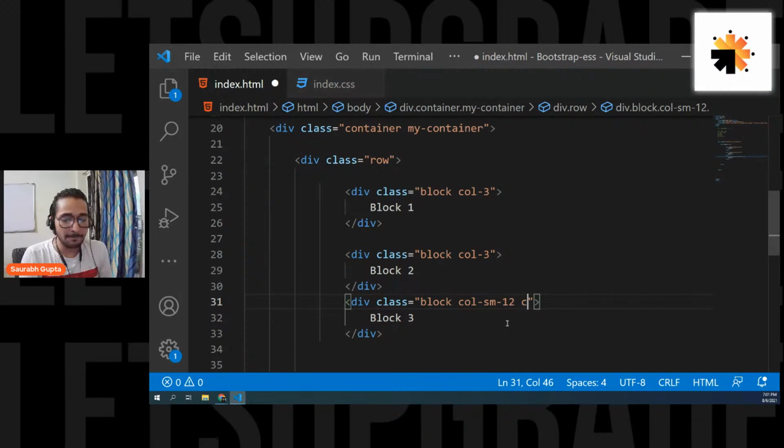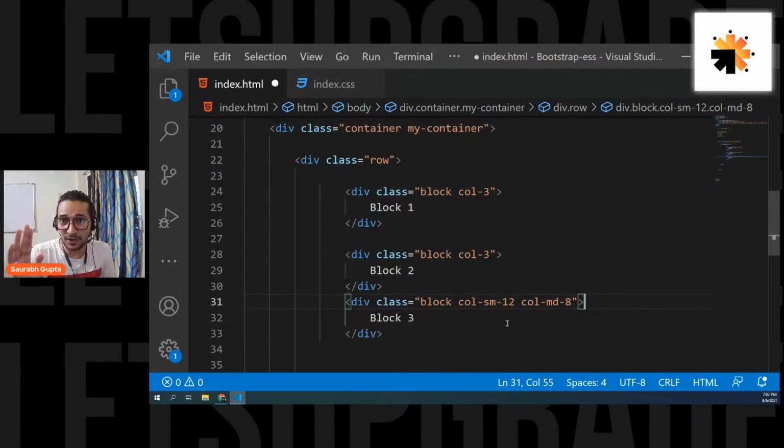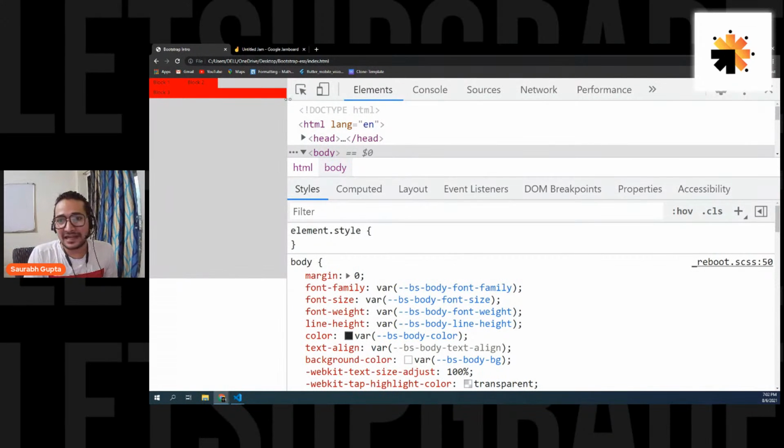See, col hyphen md hyphen 8, let's say. Guys, please focus. Col hyphen md hyphen 8. That means I want you to take 8 columns if you open in a medium device. Now focus, everyone. See, this is a small device. It's completely covering it because it's 12.